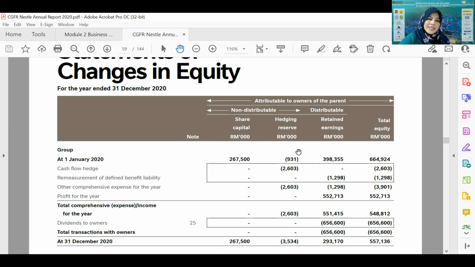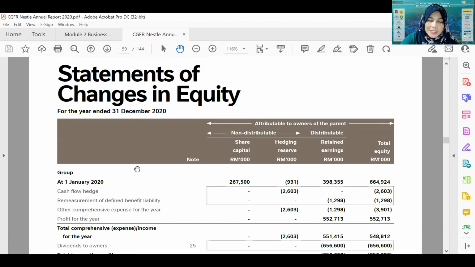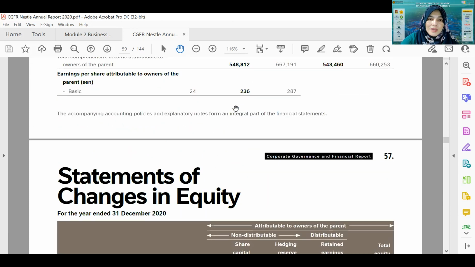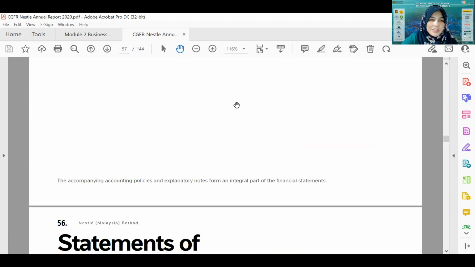Okay, how is this linked to the earlier statement? Let us focus on this one. Total equity at the beginning of 2020 is 664, and at the end it is reported as 557. I want to show you how it is linked to the earlier statement. This is changes in equity, so you have to look at the equity portion of the statement of financial position.